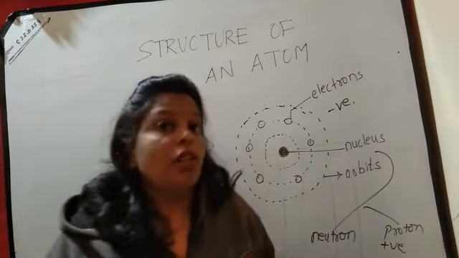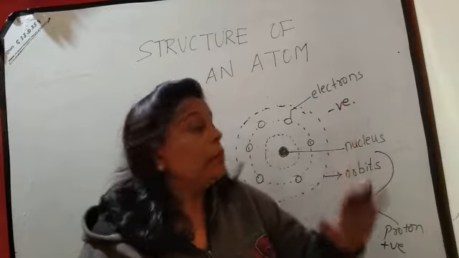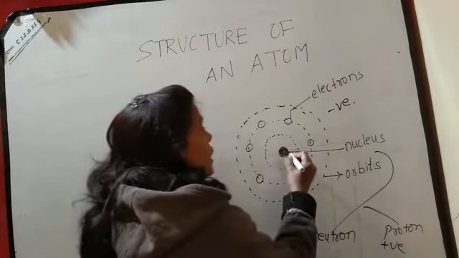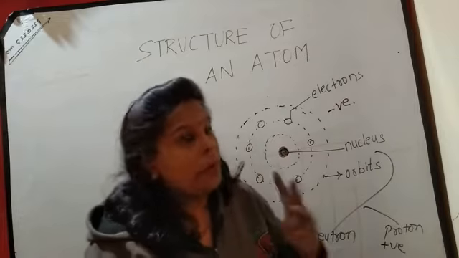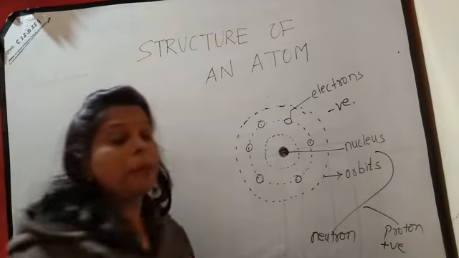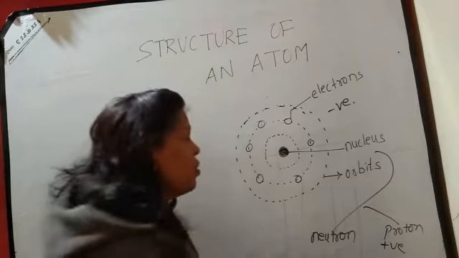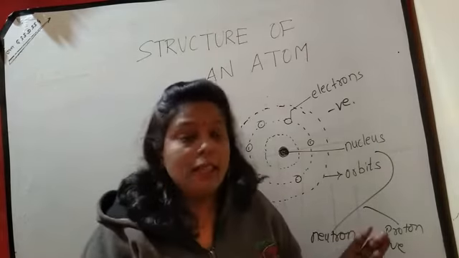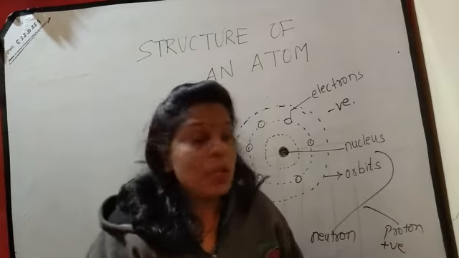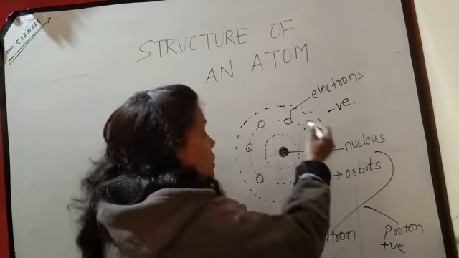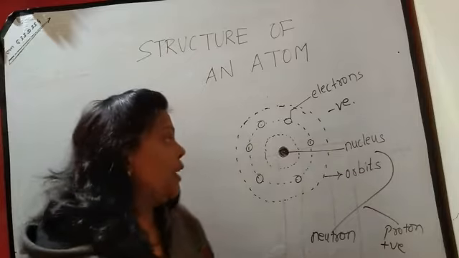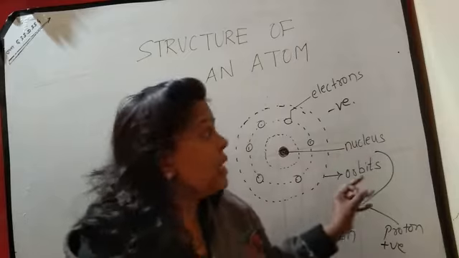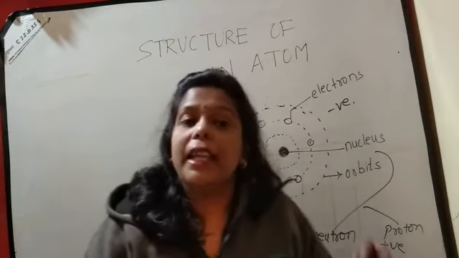So this is the structure of an atom. It will have the electrons, the nucleus, as well as the orbits. The innermost part is the nucleus, and it consists of neutrons and protons. Neutrons do not carry any charge, protons are positively charged particles, and electrons circulate in the shells called orbits and carry negative charge.